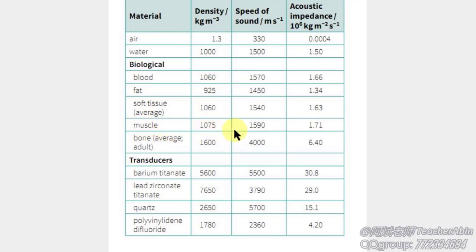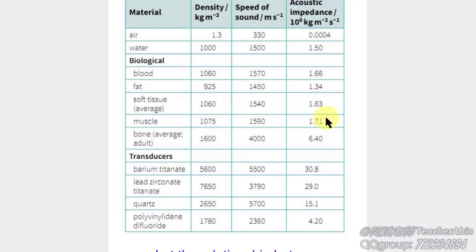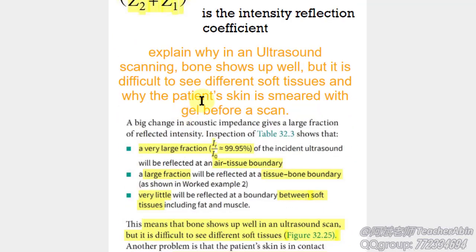The value of it is 1.71. And we can see these values are relatively close together. The difference is relatively small. So very little intensity will be reflected at a boundary between soft tissues, including fat, muscle, and blood. So it's difficult to see different soft tissues in an ultrasound scan.